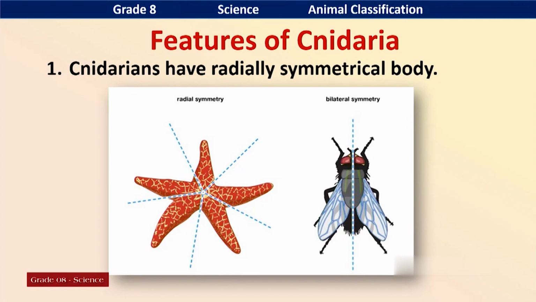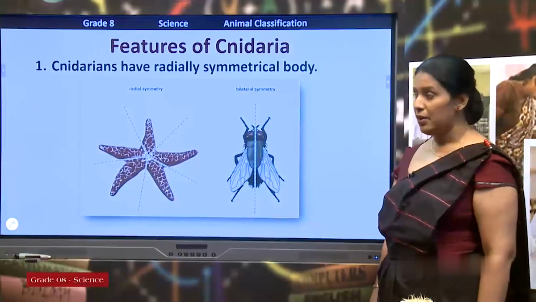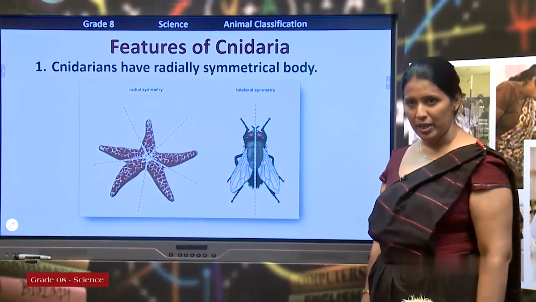This is radial symmetry and bilateral symmetry. There you can see several axes in the starfish and only one axis in the housefly. It is bilateral symmetry and radial symmetry. So, all the cnidarians have a radially symmetrical body.